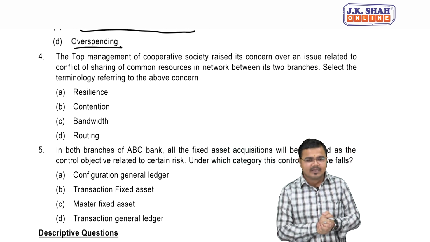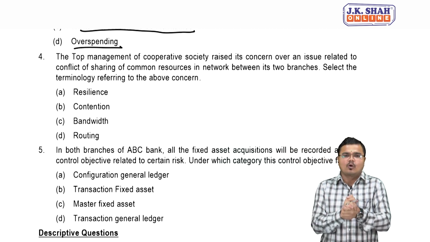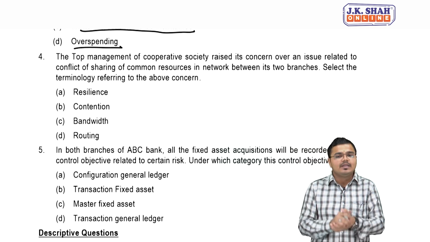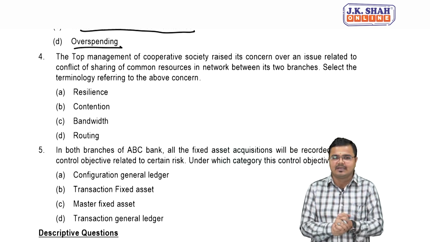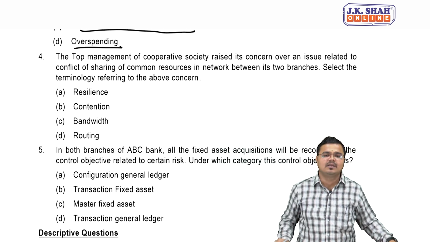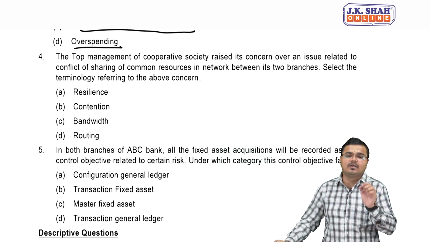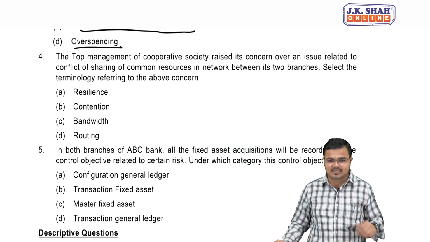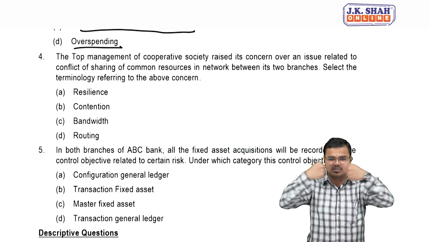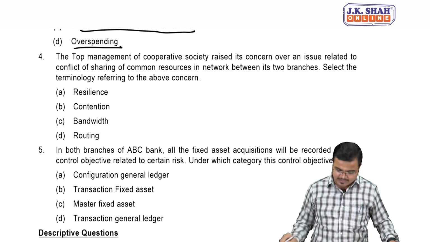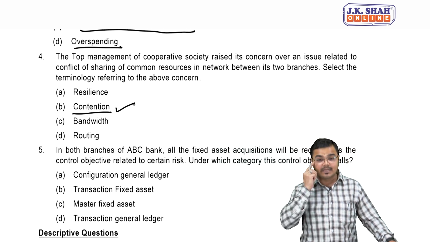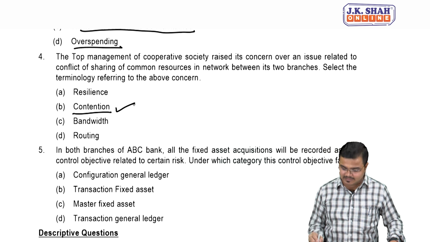Fourth one. Now the top management of the cooperative society raised a concern. They raised the concern of what? Issue over some common resources in the network, maybe fighting with each other. Select the terminology referring to the above concern. When two common resources fight with each other, we know, people, it is called contention. It is called what, people? Contention.